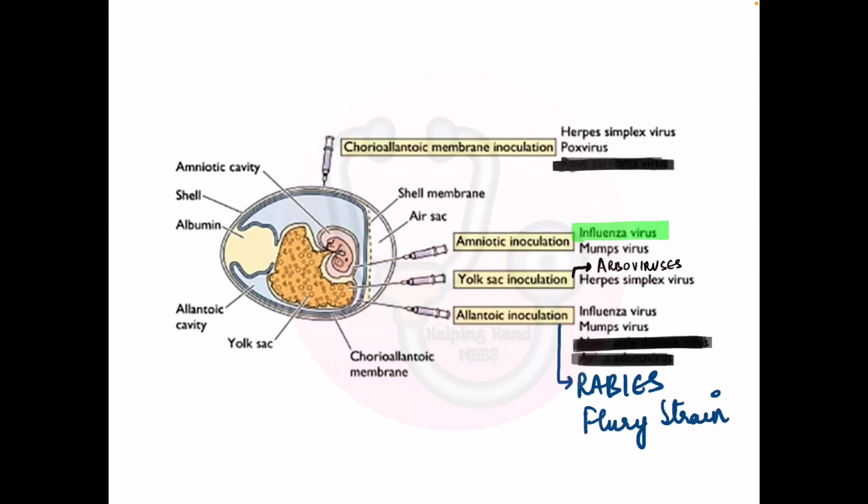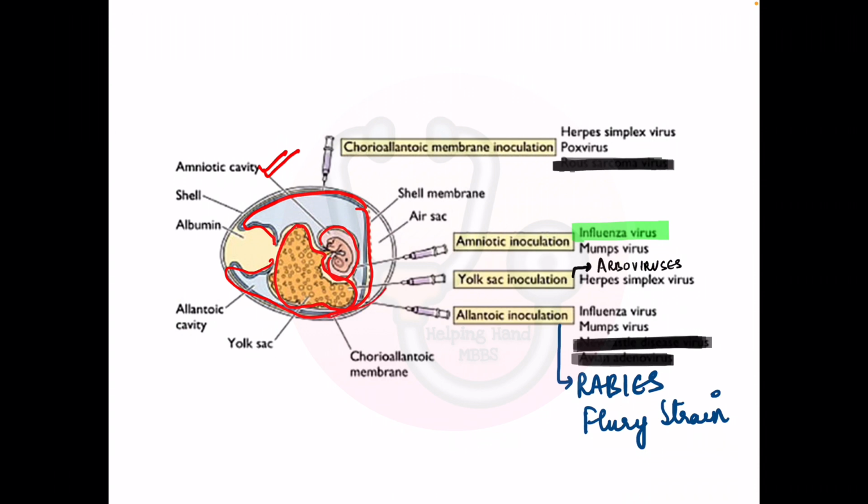Okay, so this picture that I've put up is about egg culture, how the viruses are cultured inside the eggs of chick embryo or duck embryo or all of that. For this, you first need to know all the parts of a particular egg. So in an egg, there's an amniotic cavity, the small pink colored cavity, as you can see. And then there is a very large allantoic cavity, the blue colored. Then there is the yolk sac, this yellow colored. And then there is the chorioallantoic membrane.